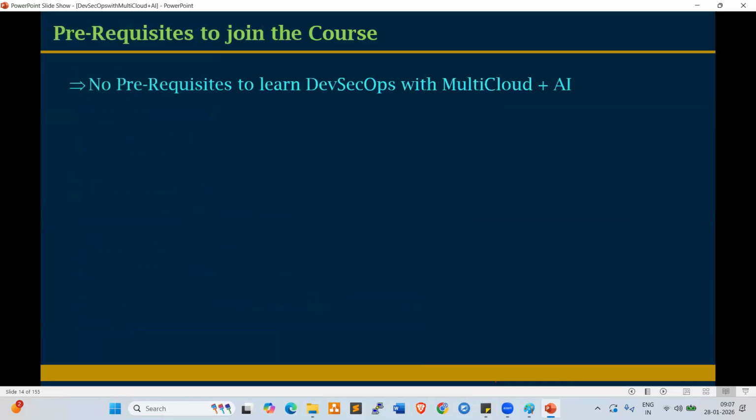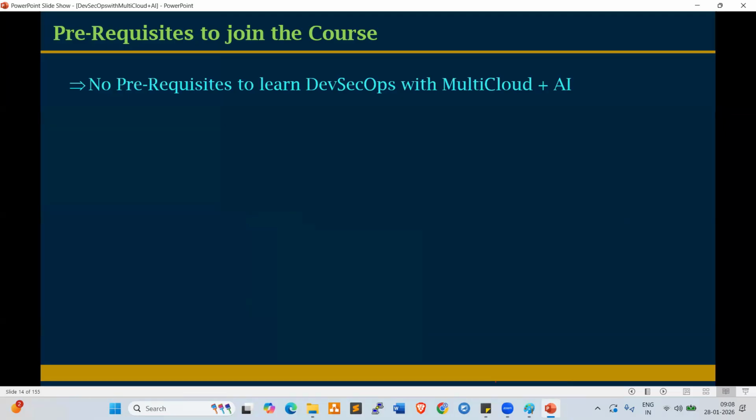Look here, everyone. What are the prerequisites? If you want to learn DevSecOps with multi-cloud plus AI, there is no prerequisite. We don't require testing knowledge, admin knowledge, coding knowledge, or any developing background. Anyone can learn this course.